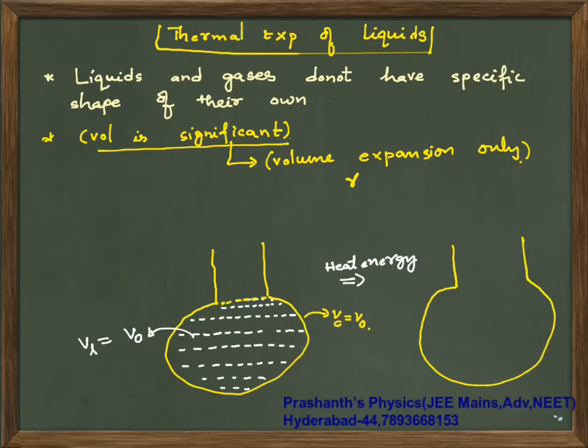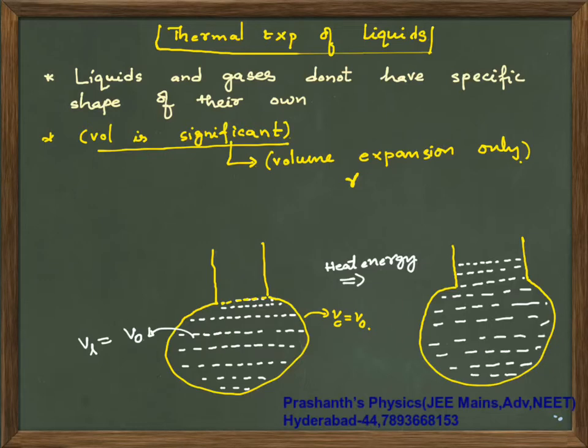But because of expansion, let us say the liquid is overflowing from the limb, assuming that there is a positive coefficient of linear expansion.